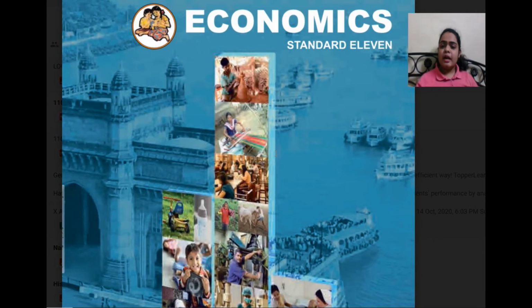So we shall start with Economics, 11th standard, and what all has been removed from the syllabus. Firstly, we shall go to page number 4.